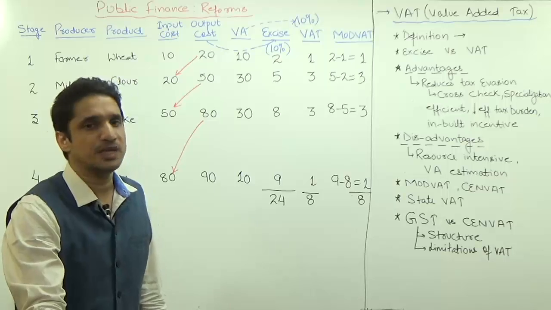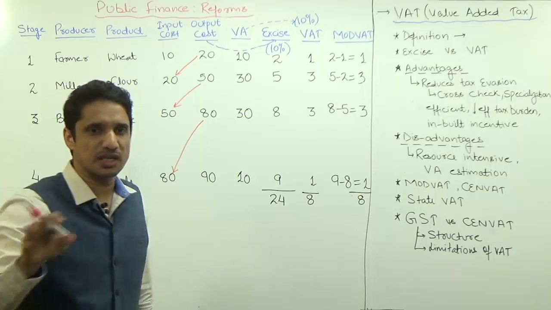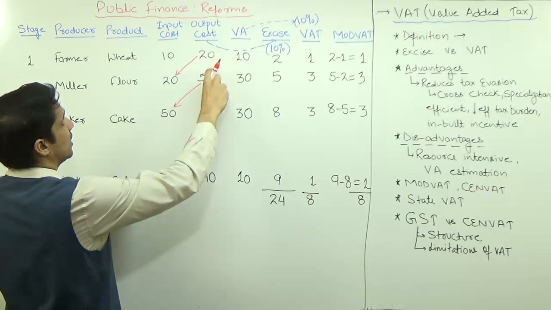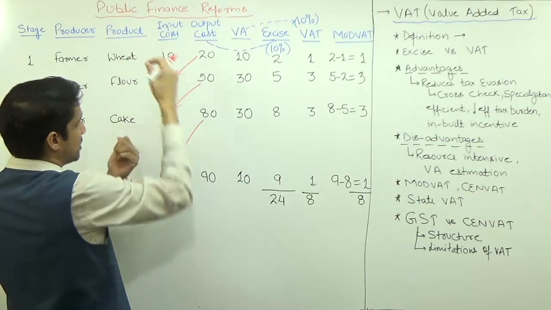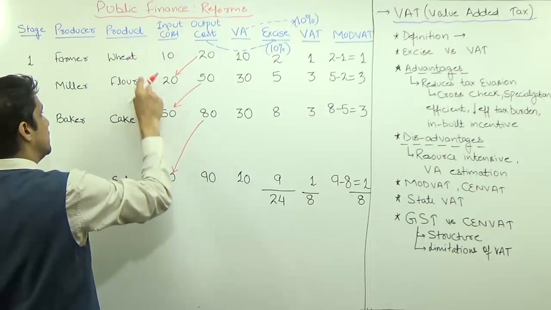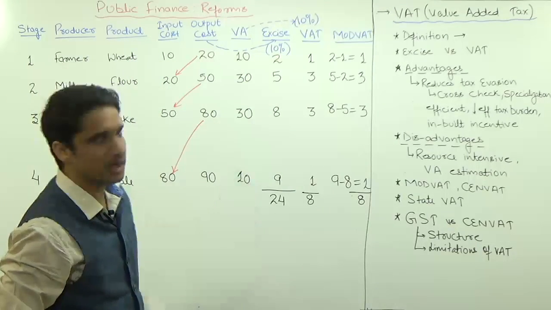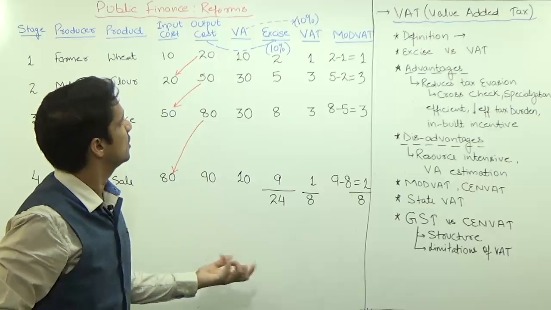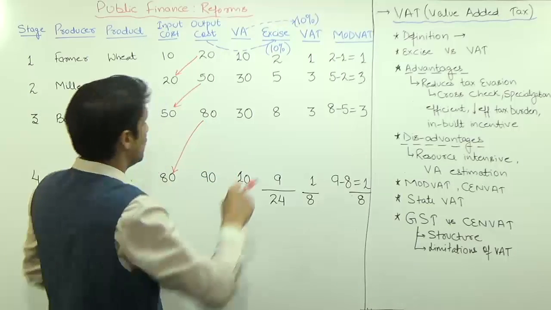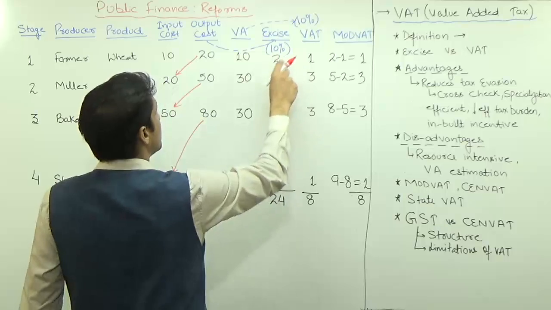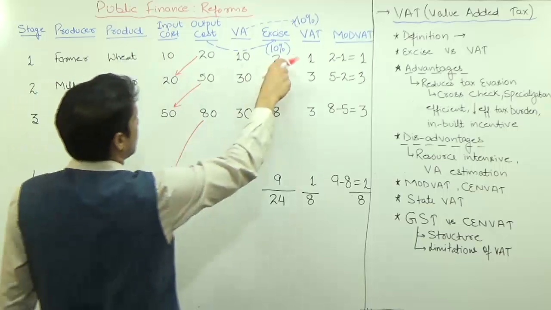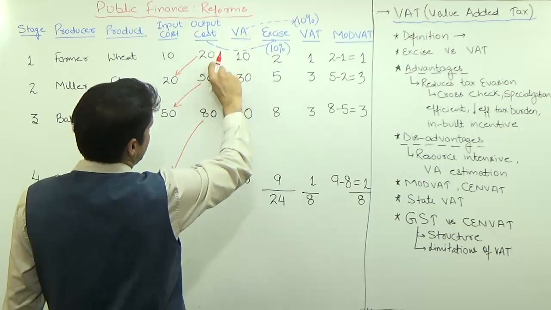We discussed that excise is paid on the output. Whatever item you are producing, it does not depend on the intermediate item. This flour is an intermediate item for this final cake, and this wheat is an intermediate item for this final cake. But still, these items are different. If they are distinguished, you have to pay tax on these individual items. This was the scenario under excise duty, because excise is paid on the goods, whatever goods you have. So this 2 rupees excise duty will be on the output cost. Suppose in this case one of the finished products is wheat, so you have to pay 2 rupees, 10% of 20.